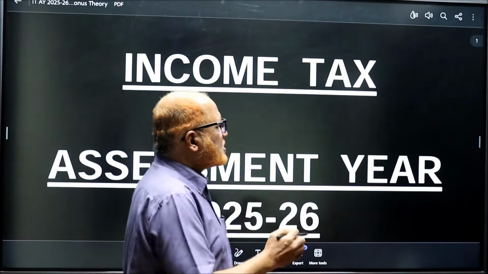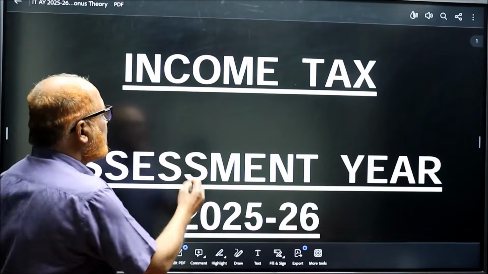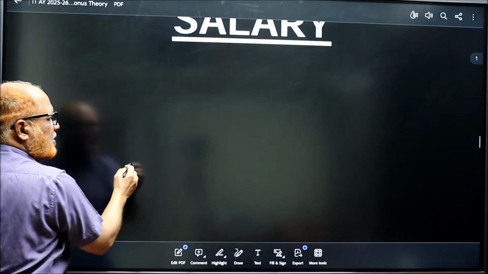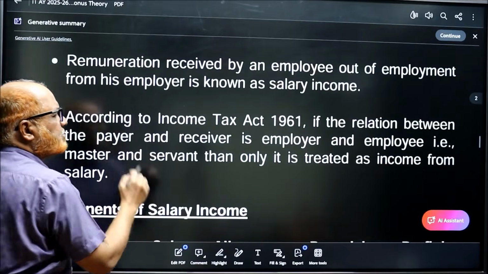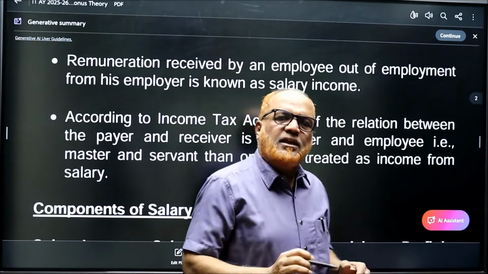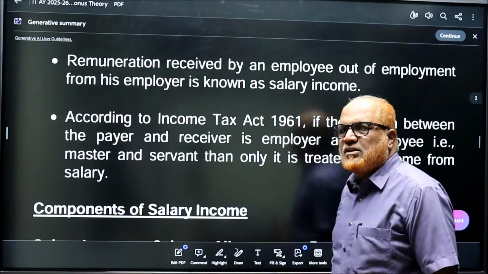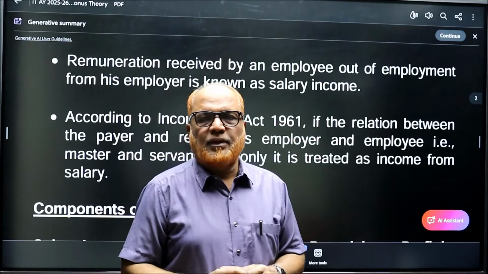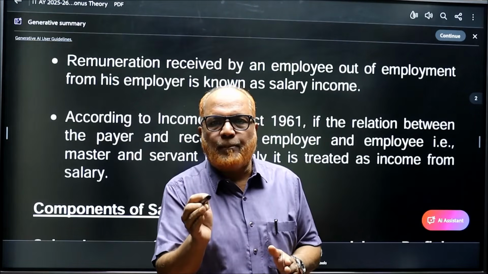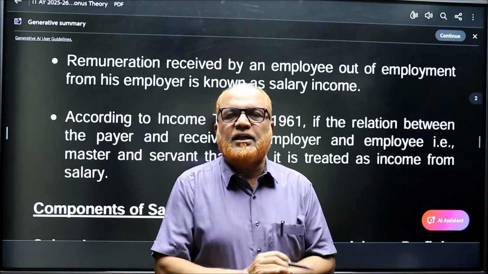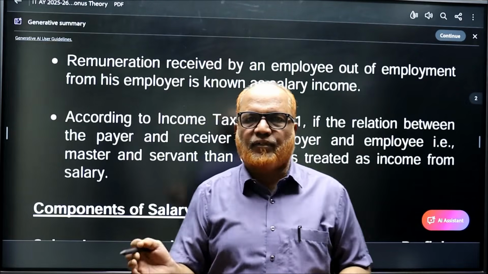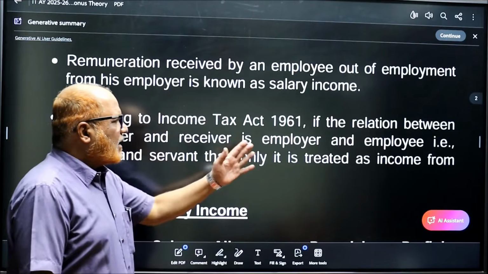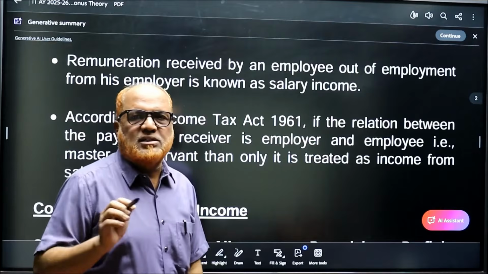So first of all, I am going to explain what you mean by salary. Income tax assessment year 2025-26, income from salary. First of all, when will the income be treated as income from salary? Remuneration received by an employee under employment from the employer. That means if there is a relationship between employer and employee, then only the income is taxable under the head income from salary.